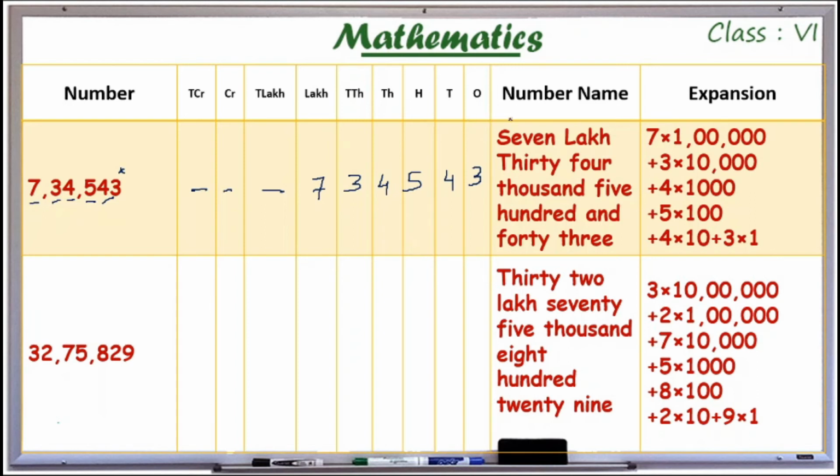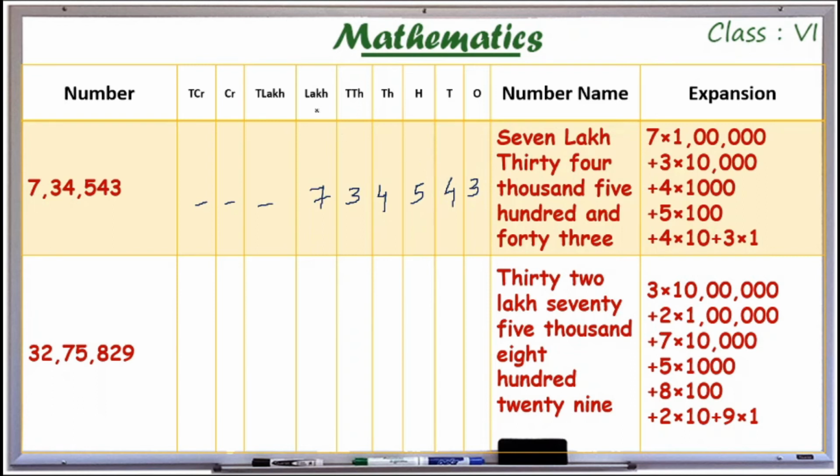Now read that number. It is 7,34,543. So we have to write the expansion.